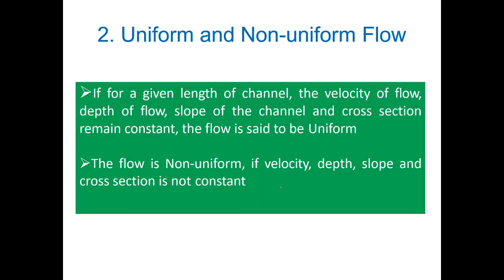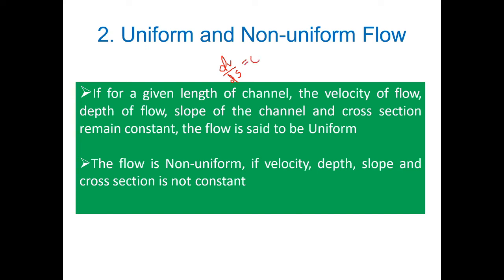Next one is uniform flow. What is meant by uniform flow? Uniform flow is a type of flow in which the velocity of the fluid flow remains the same at all locations. That is dou v by dou s equal to 0 in uniform flow.